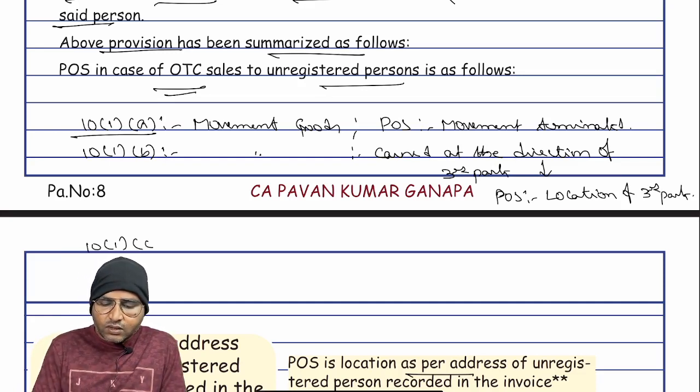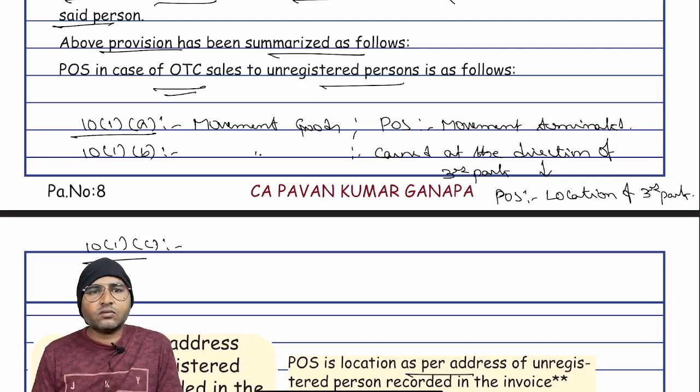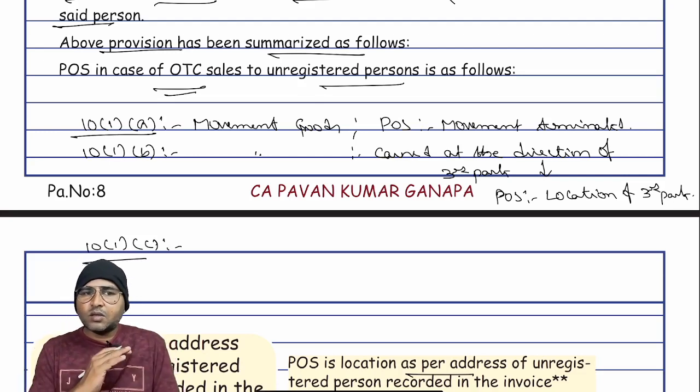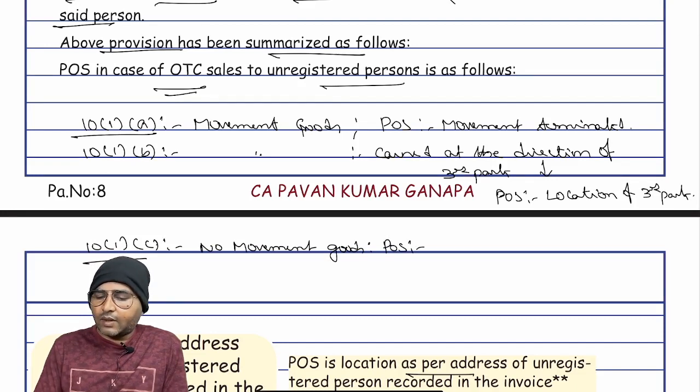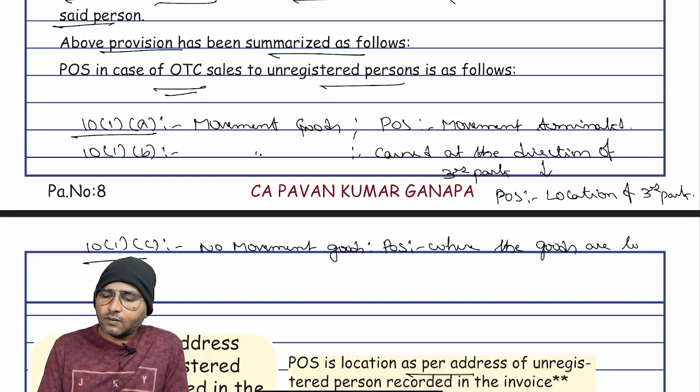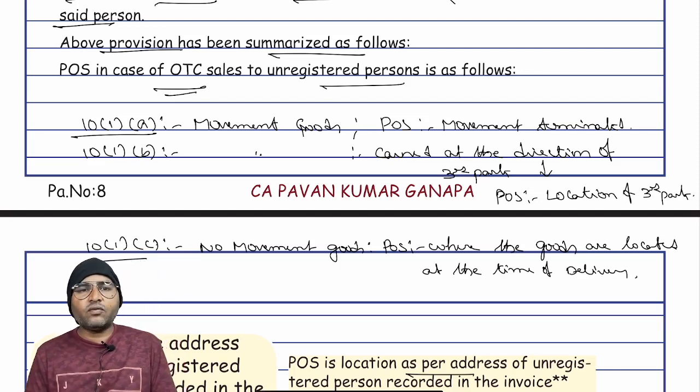Next, 10 subsection 1 clause C. Suppose there is no movement of the goods, then the place of supply will be where the goods are located at the time of delivery. At the time of delivery, right? These are the places of supply relating to goods.